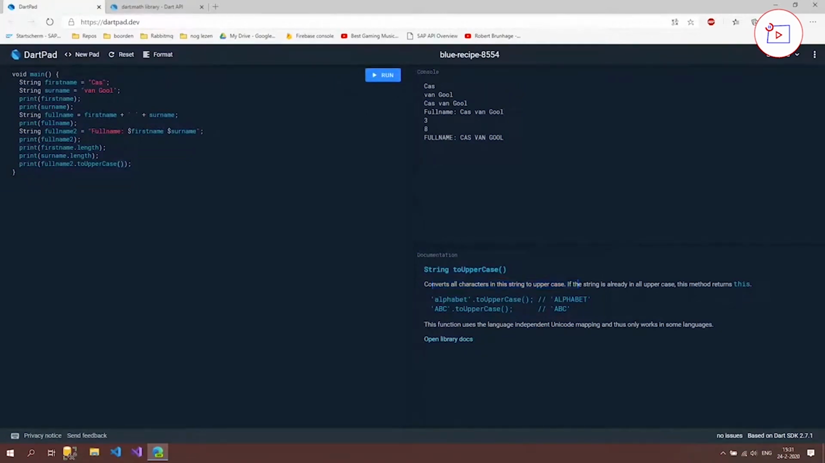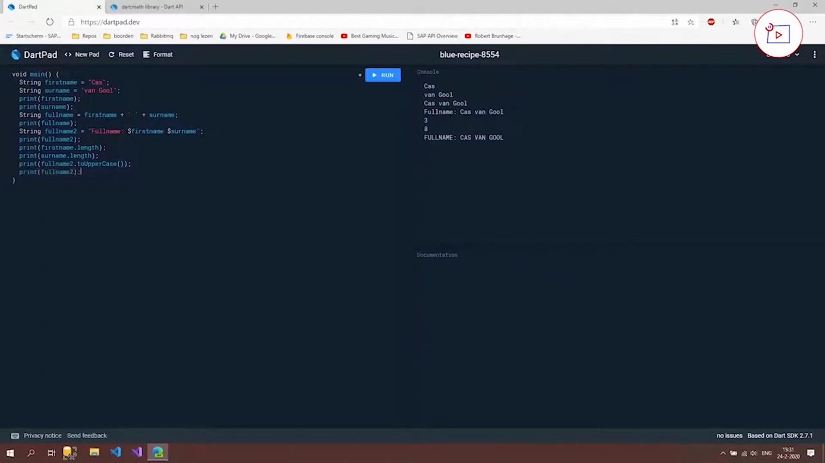But if I now print out the full name itself, do you think it's uppercase or is it still the way it was? So let's check it out. Let's run it.